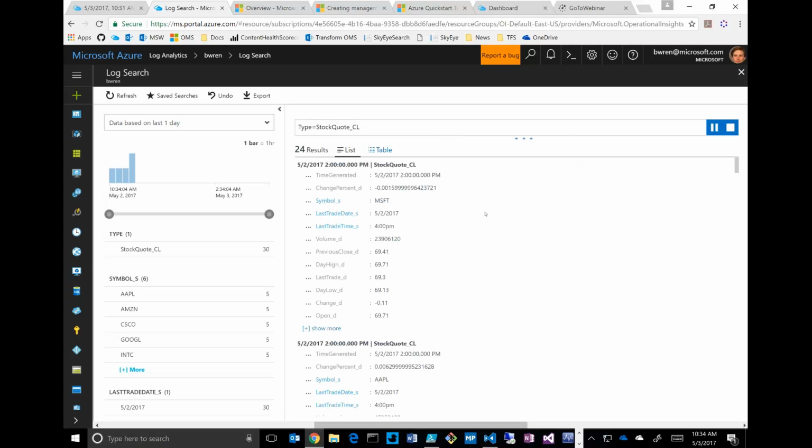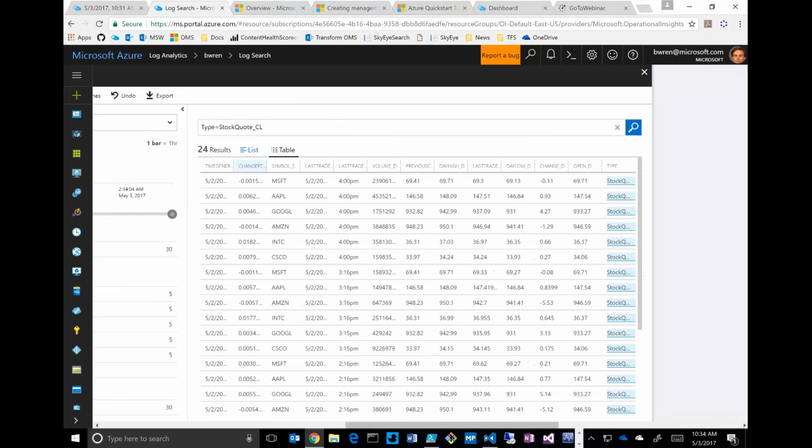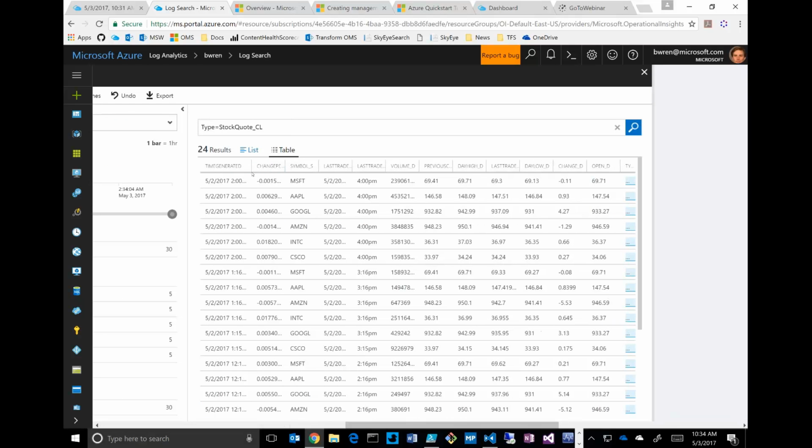And here we can see these are the records that I'm collecting, right? I can view as a table or whatever. Right? Again, nothing to set those up. This data type got dynamically created for me just when I submitted the data, right? And you can see all my stock quotes here.